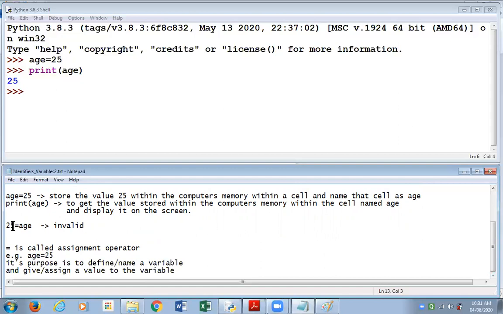I remind you again, you're not going to do it this way. When you're using the equal to operator, the value that you're giving should be on the right hand side of the equal to sign, and the variable to which you're giving that value should be on the left hand side of the equal to sign. So I briefly introduced you to the equal to, or the assignment operator.